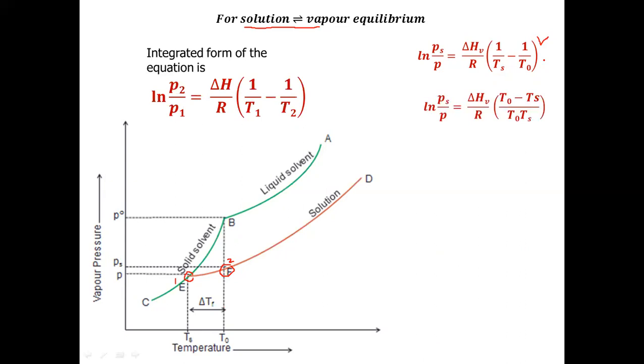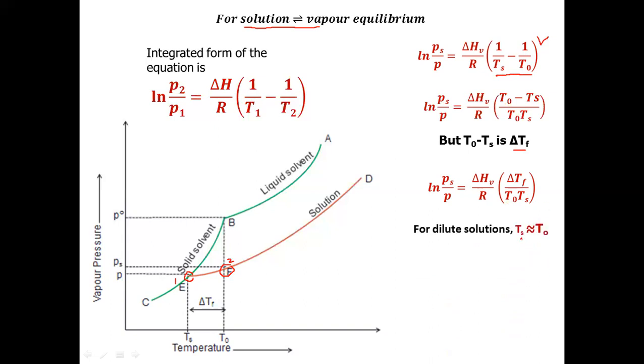Now again solving it, we can write ln Ps by P is equal to delta Hv by R T naught Ts. In the numerator it becomes T naught minus Ts by solving this bracket. Now again T naught minus Ts is delta Tf. So putting the value, we have ln Ps by P is equal to delta Hv by R, delta Tf by T naught Ts.